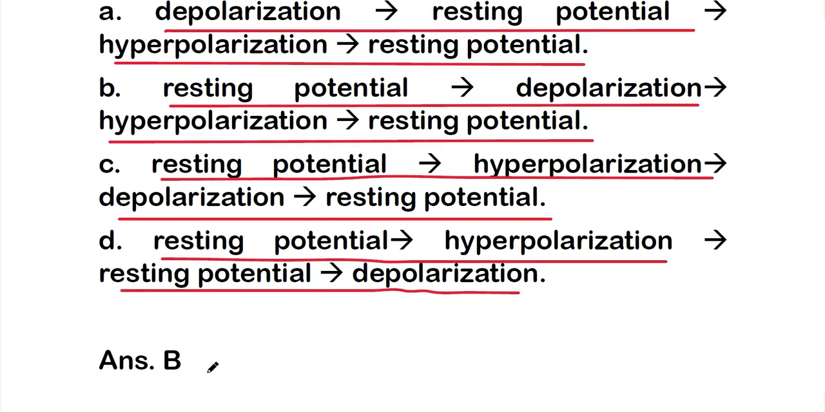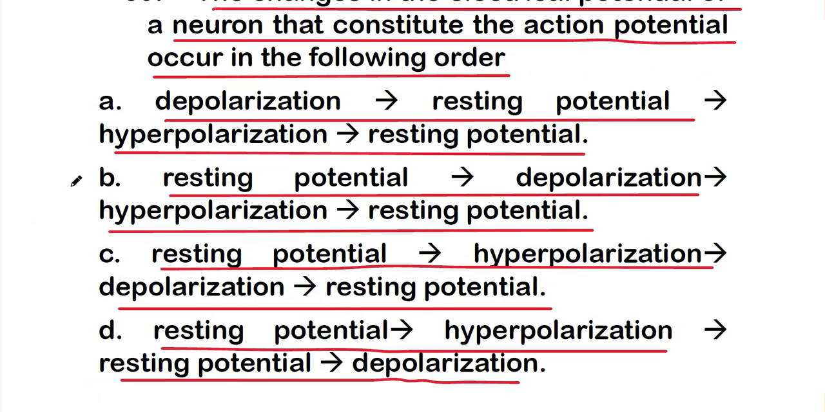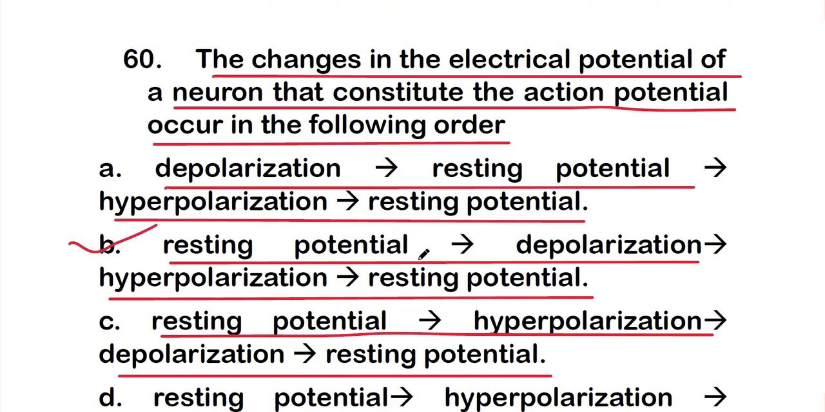And the right answer is option B, that is resting potential, then depolarization, then hyperpolarization, then resting potential again. So the changes in the electrical potential of a neuron that constitute the action potential occur in the following order: resting potential, then depolarization, then hyperpolarization, then resting potential.